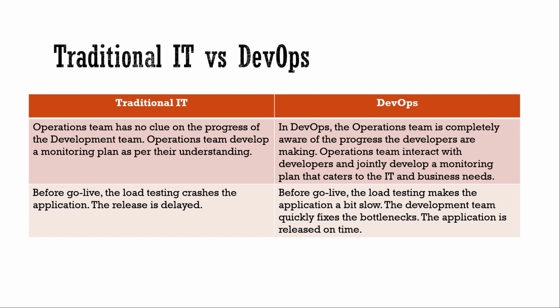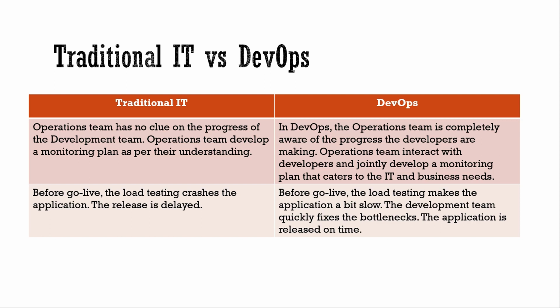In DevOps, the operations team is completely aware of the progress of the developers and what they are making. The operation team interacts with developers and jointly develops a monitoring plan that caters to IT and business needs. They work together and develop a monitoring system plan, and that will help the business.